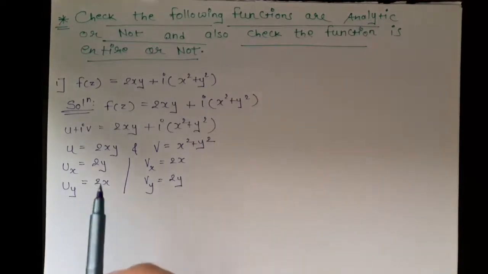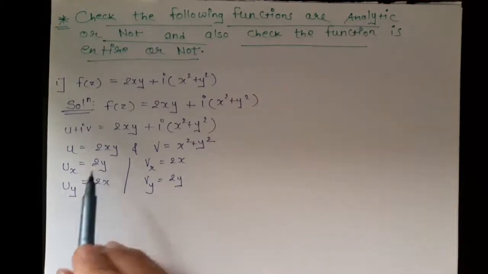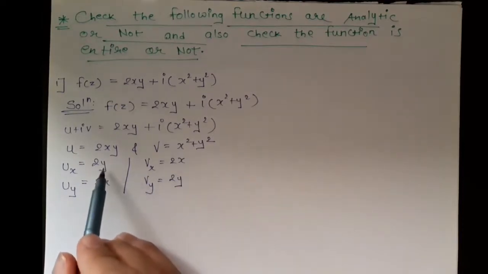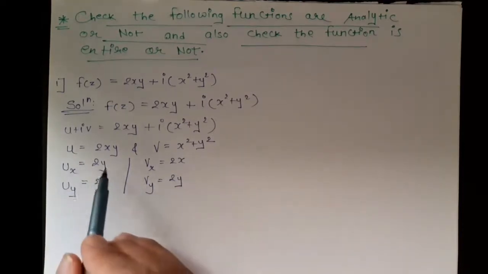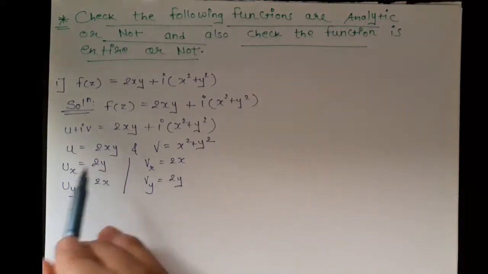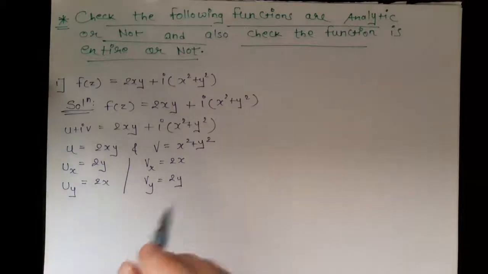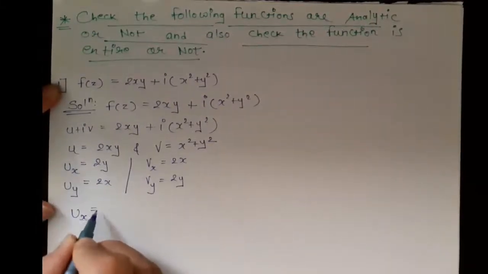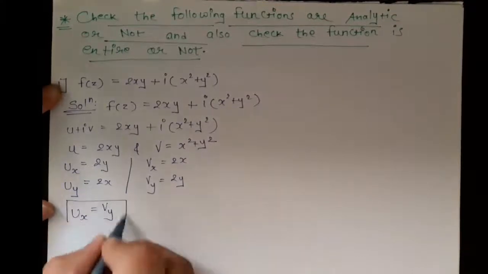So for any value of y, ux is equal to vy. If we put y equals 0, then ux equals vy. If we put y equals 1, then also ux equals vy. If we put y equals 8, then also ux equals vy. That means for any value of y, ux and vy are satisfied. That means ux equals vy everywhere.